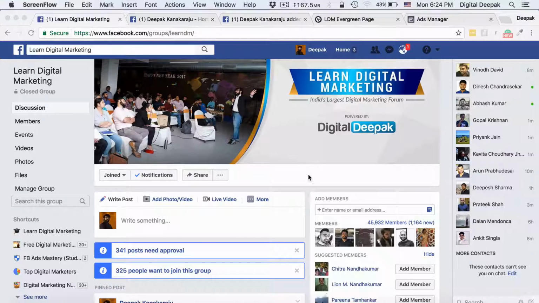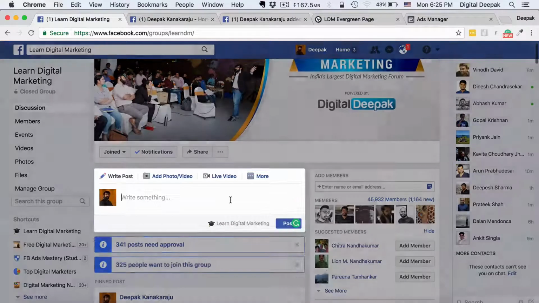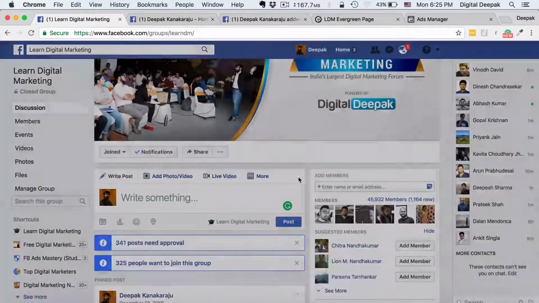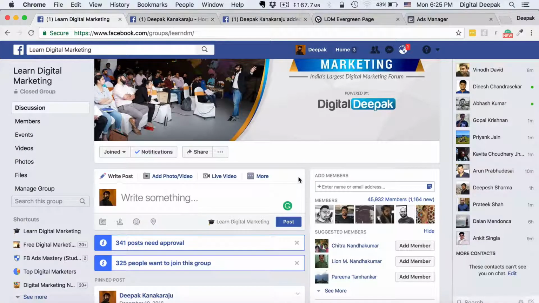You can see that there are 45,900 members here, nearly 46,000, and probably within a month or so we will reach 50,000 members. This makes it the largest digital marketing forum in India inside Facebook. How I have increased the membership to this group is by linking out to this group from my email newsletter.